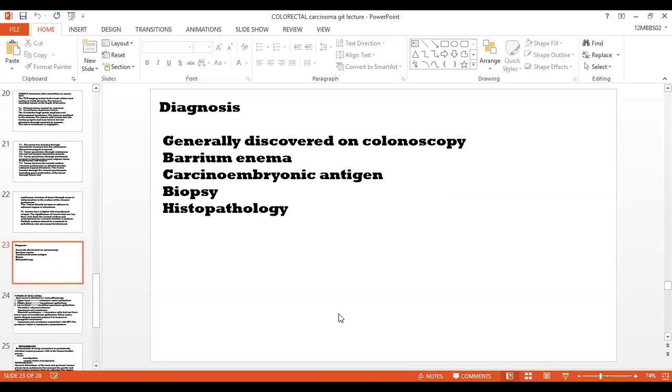The tumor is generally discovered on colonoscopy. Barium enema is used. Serum carcinoembryonic antigen is also used, but it is not a definite marker. Biopsy and histopathology are finally used for the definite diagnosis of the tumor.